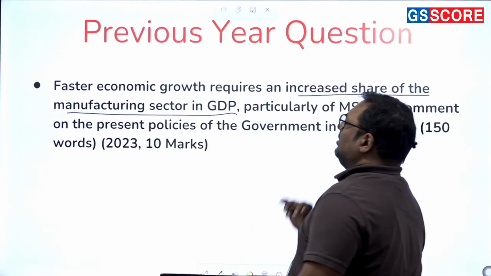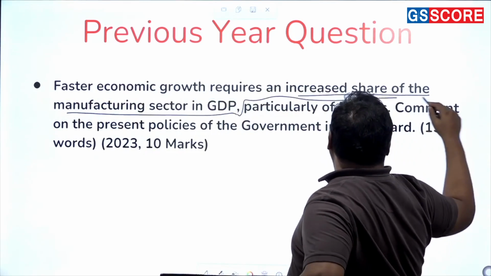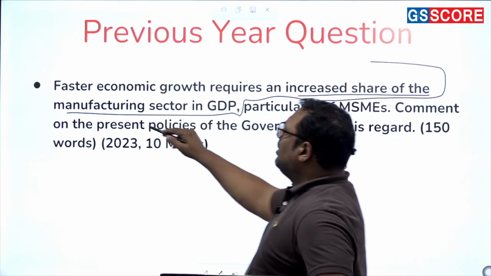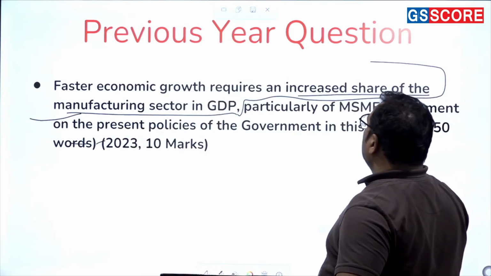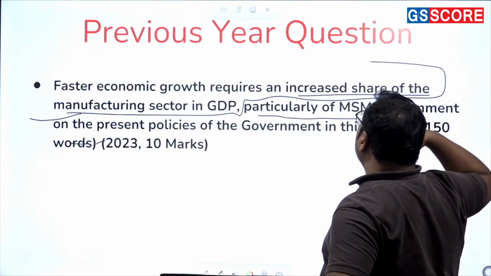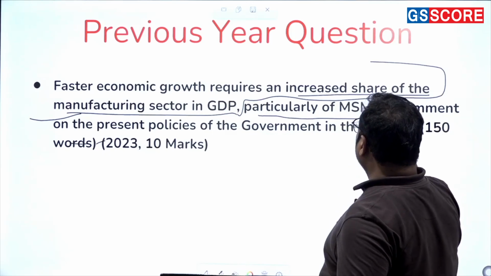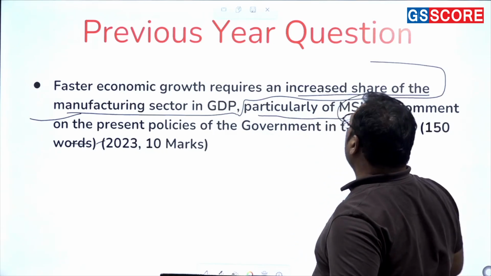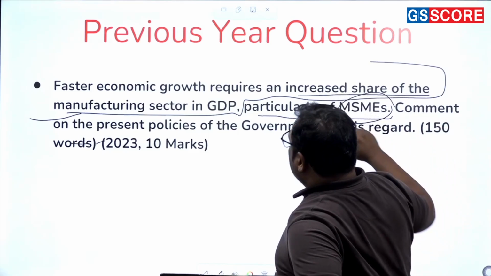First of all, there is no discussion about MSME yet. It is purely about manufacturing having more share in GDP for faster economic growth. Then particularly of MSME, now within manufacturing it is better if it is MSME. So we need to talk about both. We cannot just talk about MSME, we need to talk about manufacturing. Then comment on the present policies of the government in this regard.